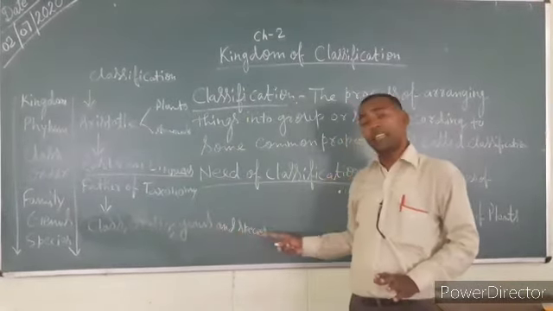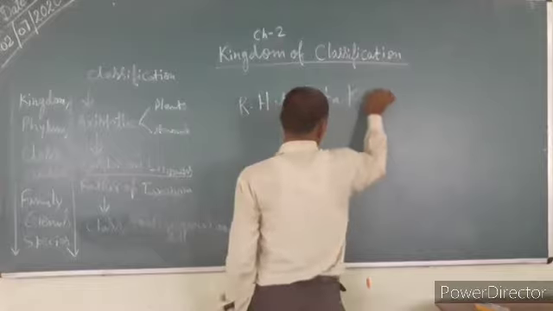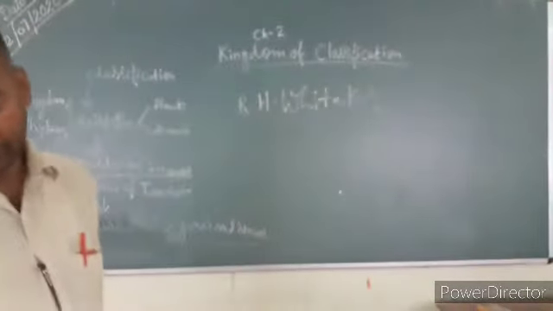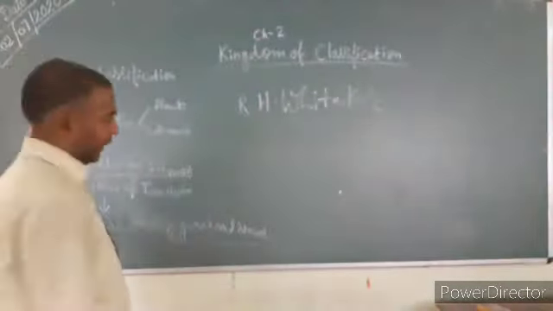In 1969, R.H. Whittaker classified living organisms into five groups.